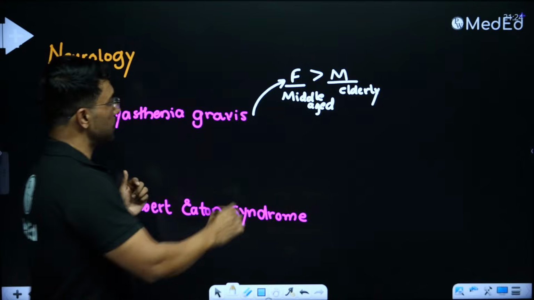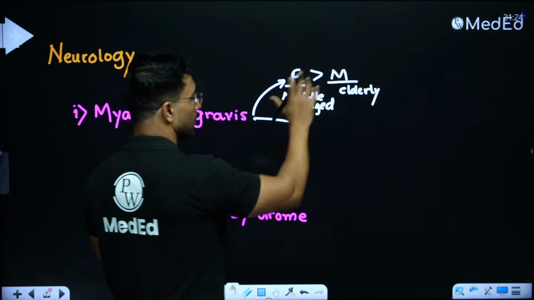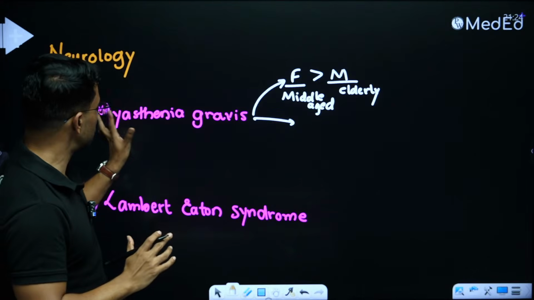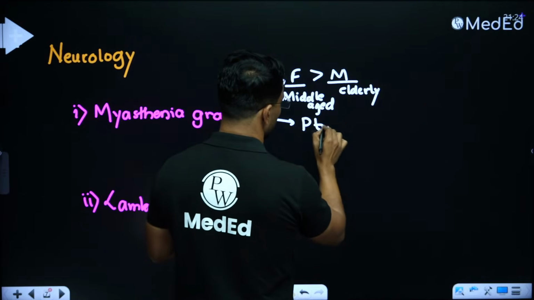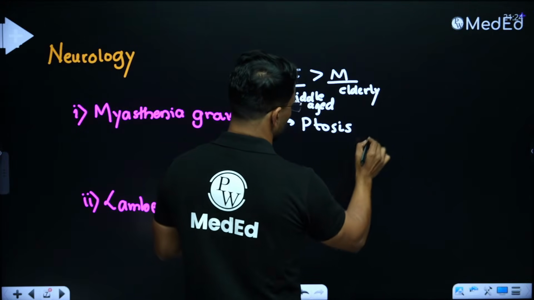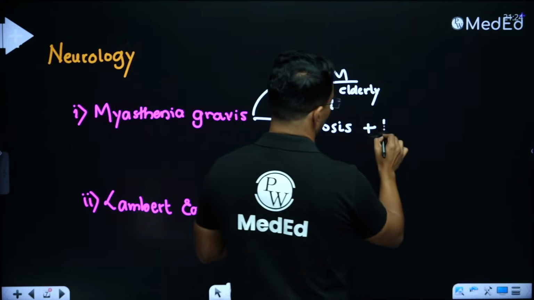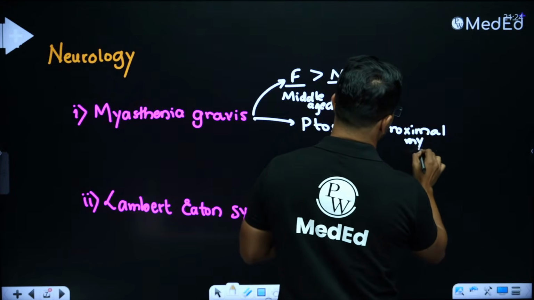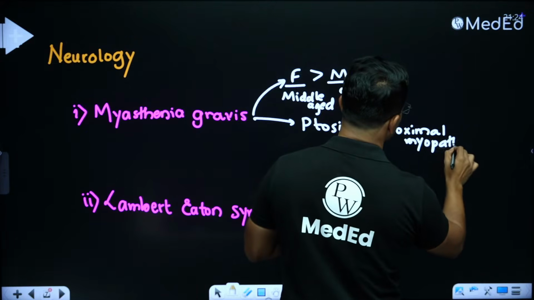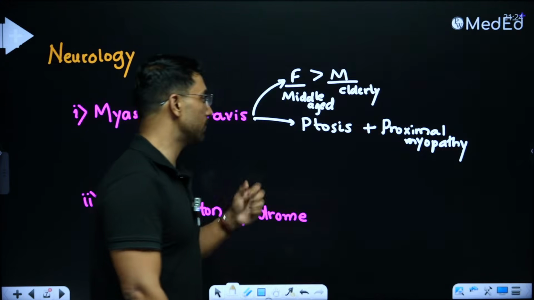Now what symptom they present clinical feature wise, that was about demography. In terms of clinical features, myasthenia gravis patients generally present with ptosis plus proximal muscle weakness or proximal myopathy. Now what clues the examiner will add in the story?